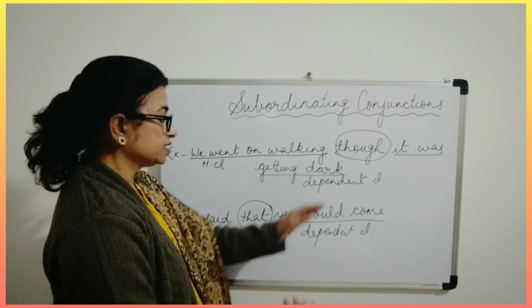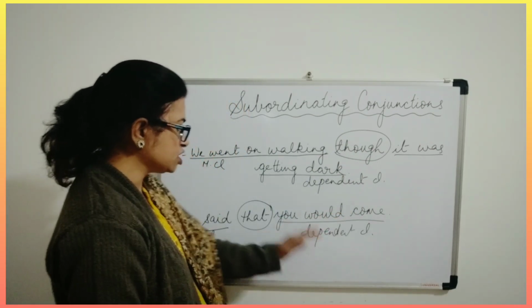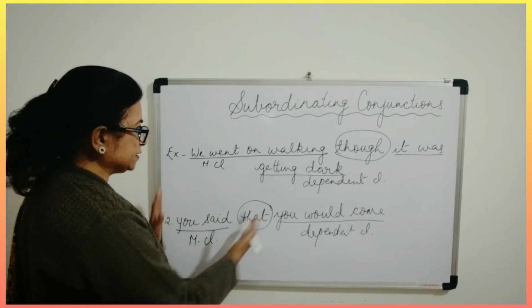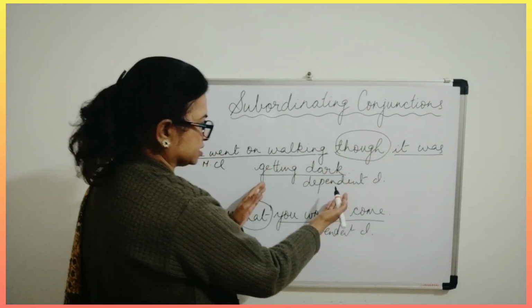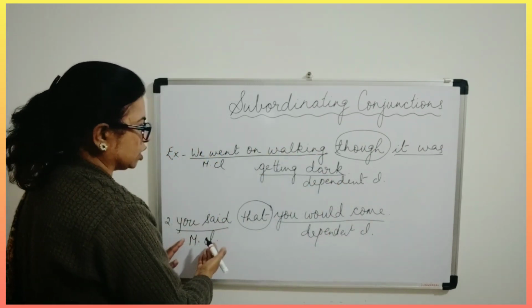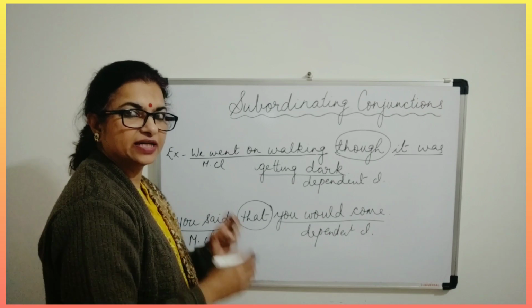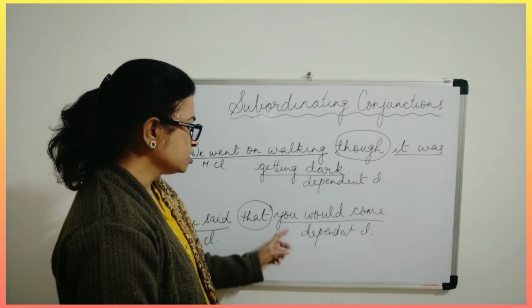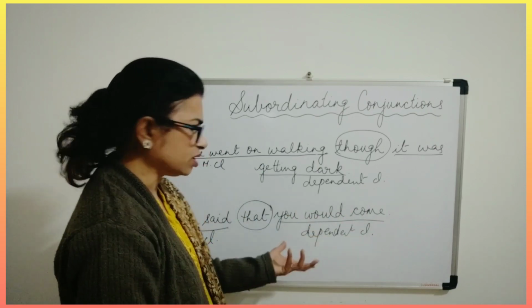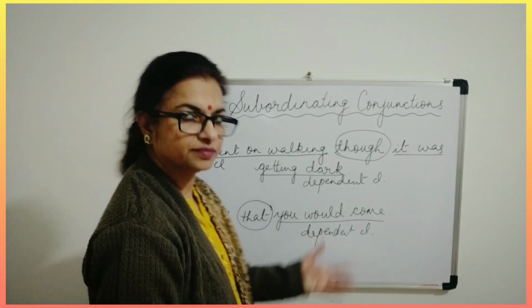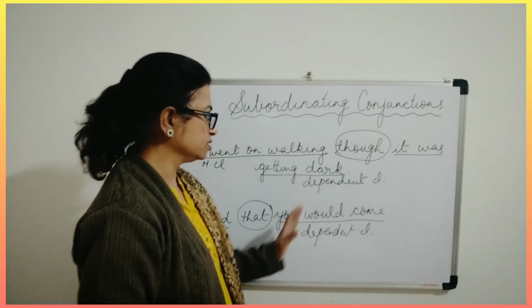Why? Because this part of the sentence depends on this, and what is more important? This part is more important than the other part, isn't it? So this part is dependent on the main clause in order to understand its further meaning. You said that you would come. Okay, fine. So I hope you must have understood this.